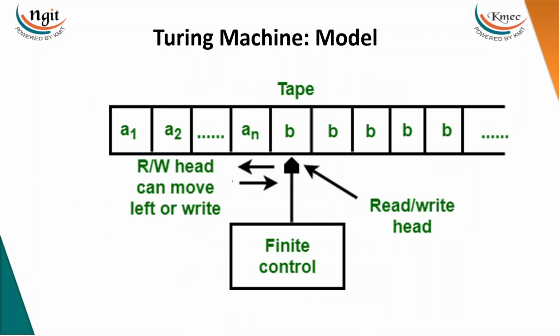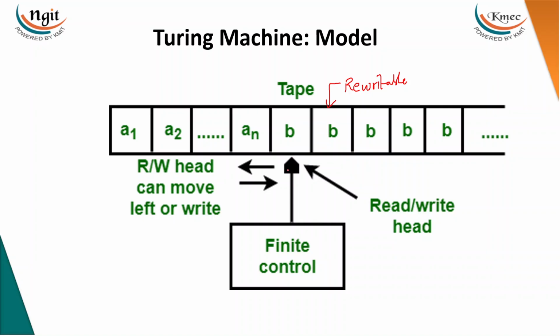And what is the model of the Turing machine? In all the remaining automata, the models are also the same. It is going to have an infinite tape, but in this case, the tape is a rewritable tape. We can read it and we can write it. And the head: in PDA and finite automata, the tape was only readable, but here it is rewritable.